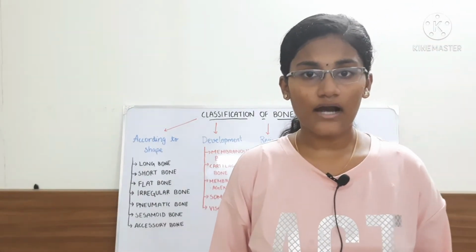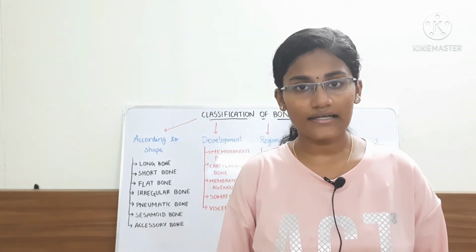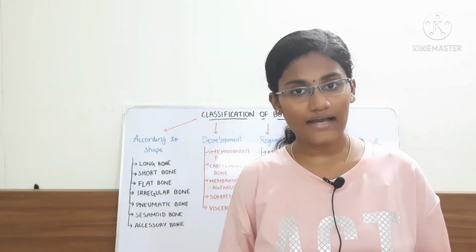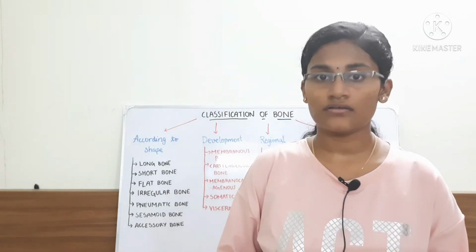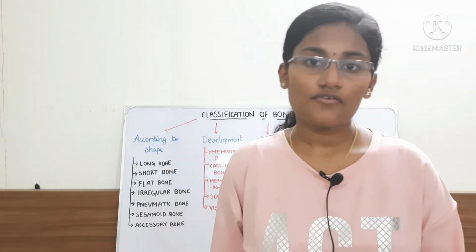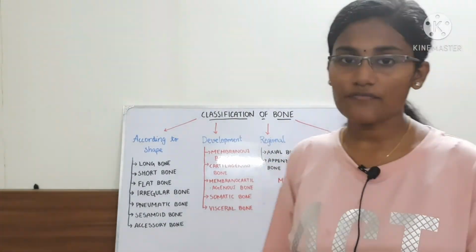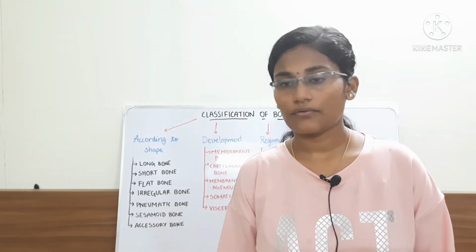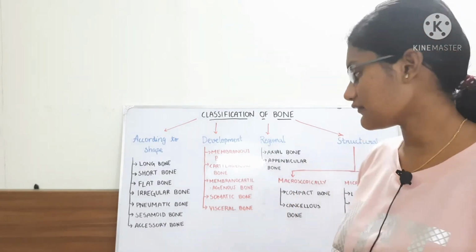In a membranocartilaginous bone, the bone ossifies partly in membrane and partly in cartilage. So it has both mesenchymal condensation and endochondral ossification. The famous example for that is the clavicle. Another example is the sphenoid. And the next one is somatic bone. The somatic bones are present almost everywhere in the body.